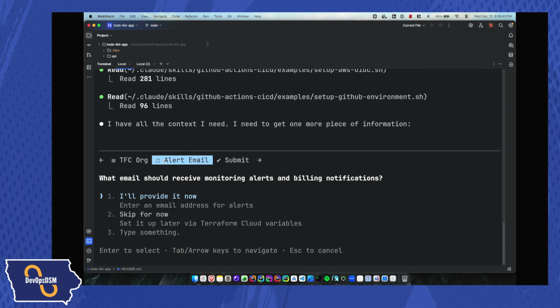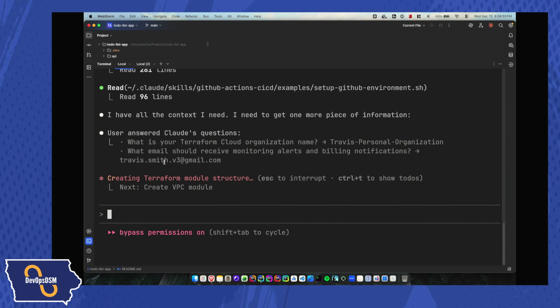So in this case, I can provide it now. I'm just going to give it an email address to use. I don't know if we'll get far enough where I'll see that, but I have a number of email addresses I use. In this case, I'm going to use one of my versions. So, go ahead and submit the answers.